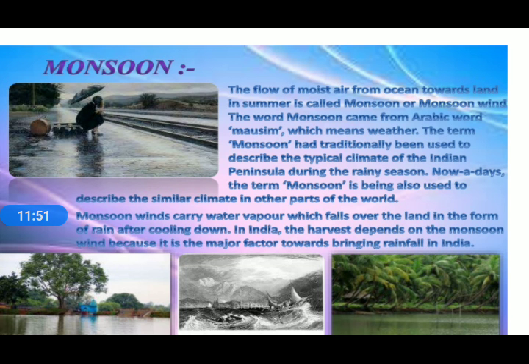So in this video, we have learned how wind circulation is formed due to the uneven heating of the equator and poles and the uneven heating of land and water. I hope you understand this.